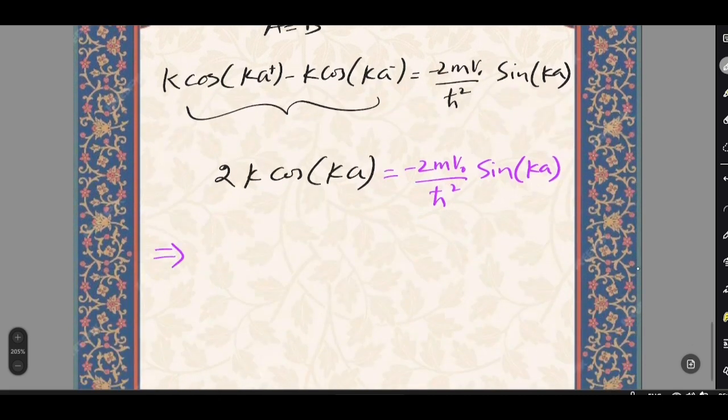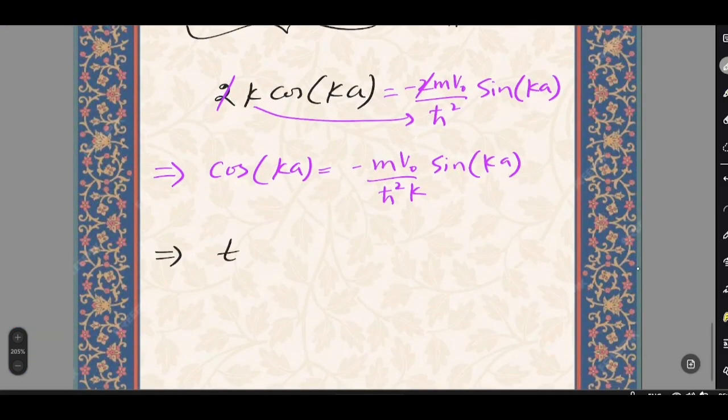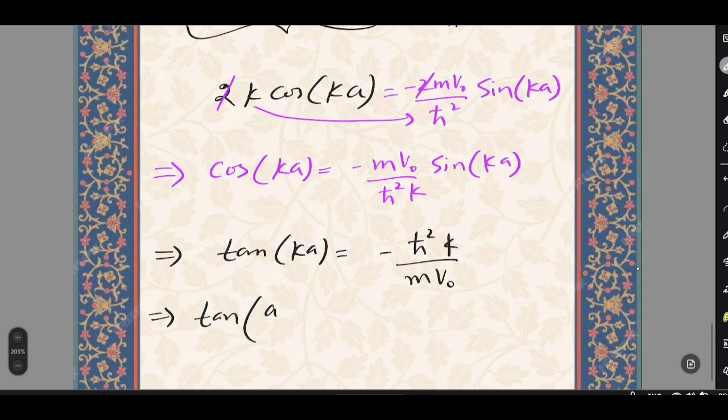So the 2 cancels out, and taking k here, we have cos of ka equals minus mV0 by h square k times sine of ka. Reshuffling it, we have tan of ka equals minus h square k by mV0. So we know what k is.